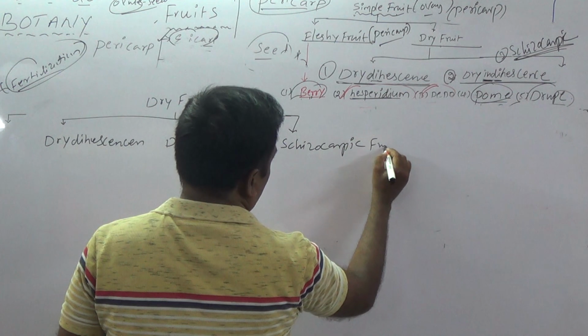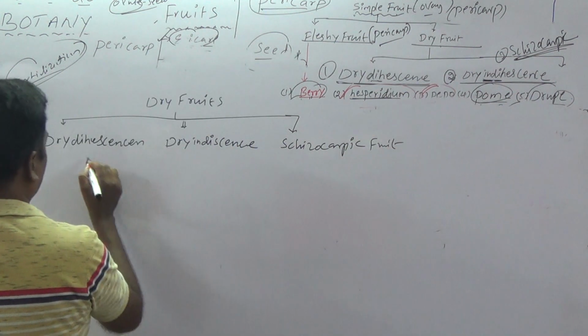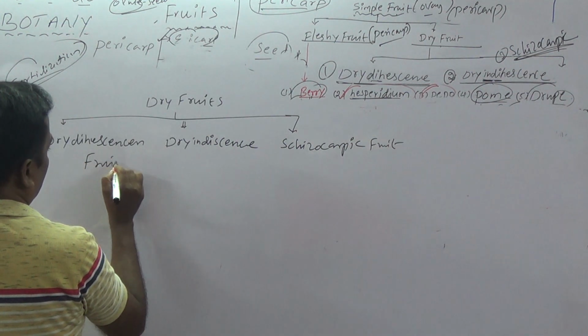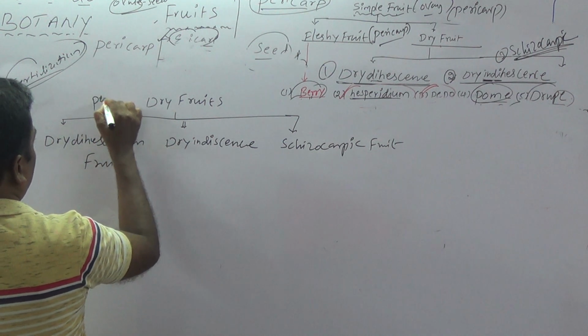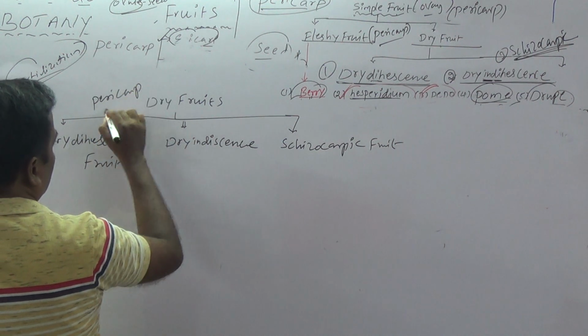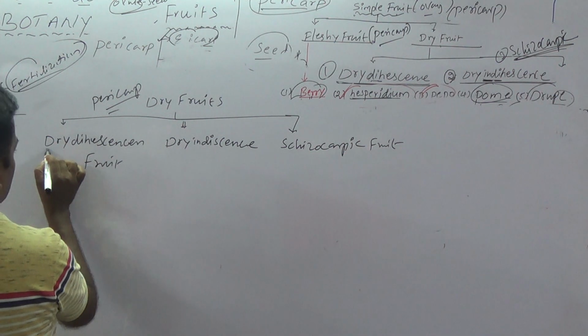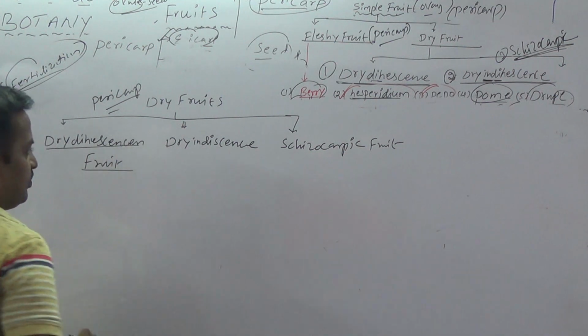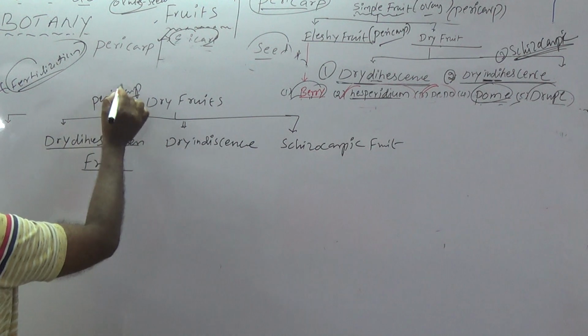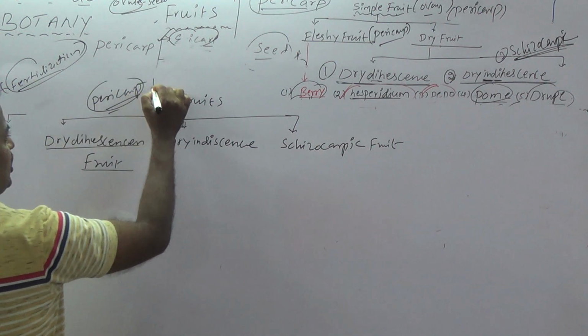Schizocarpic fruits. How many types are there? Three types, based on pericarp. The first one is dry dehiscent. Dehiscent means the pericarp is dry, and pericarp is nothing but the fruit wall.